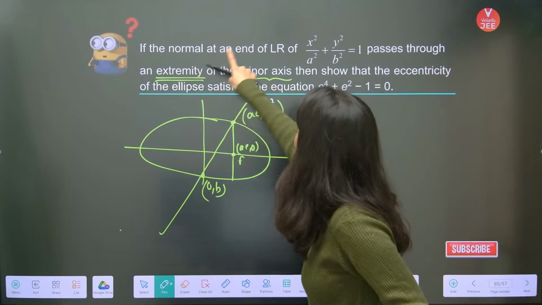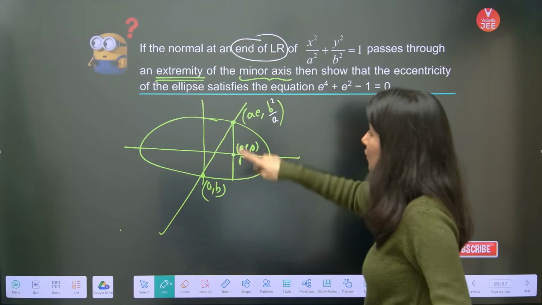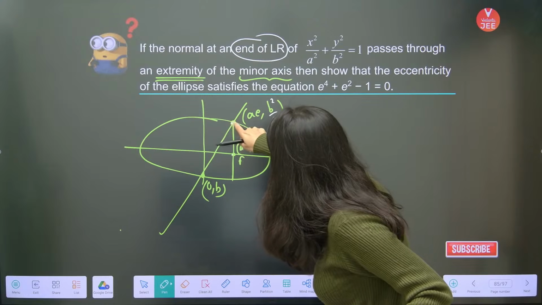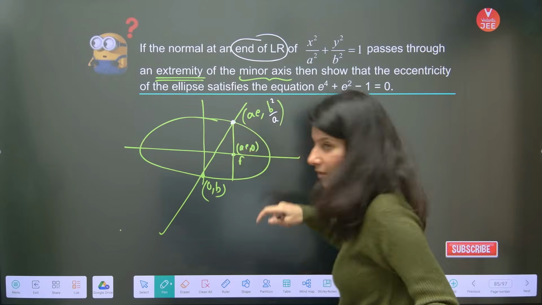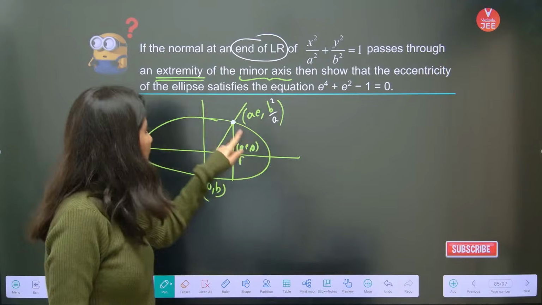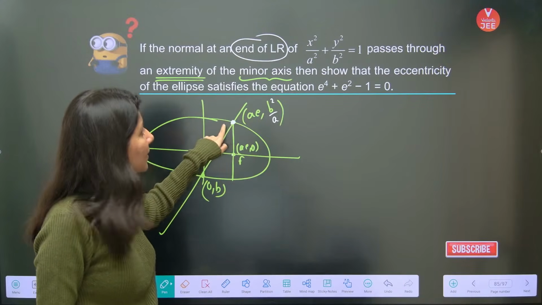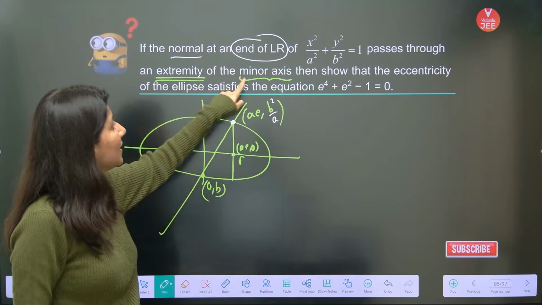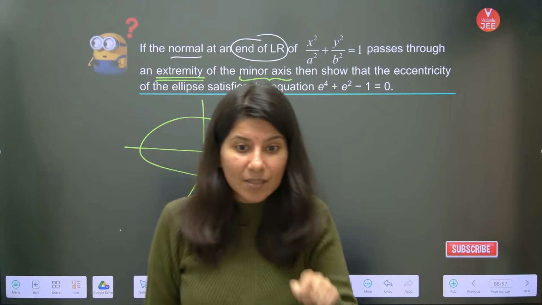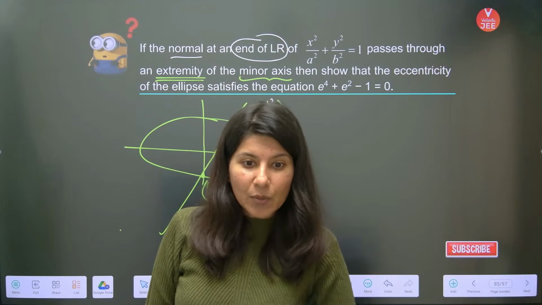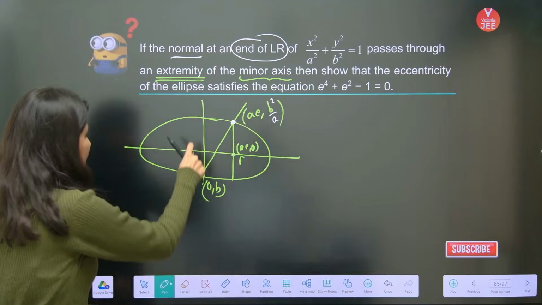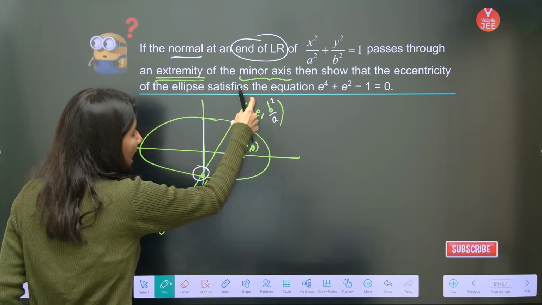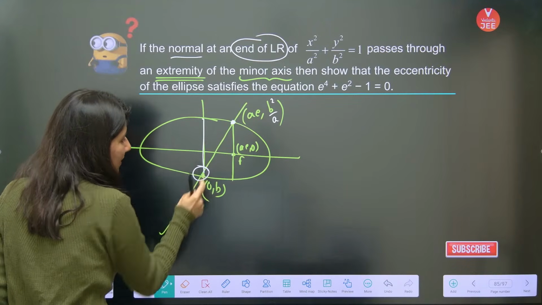They are saying normal at the end of latus rectum. So this is your latus rectum. Do you know what is a latus rectum? So here this point is the end of latus rectum. Now this normal is passing through the extremity of the minor axis. Do you understand what is the extremity of minor axis? What is a minor axis? This is a minor axis. So one extremity I can see is right here. My normal is passing through (0, b).